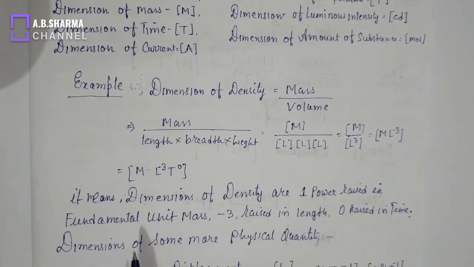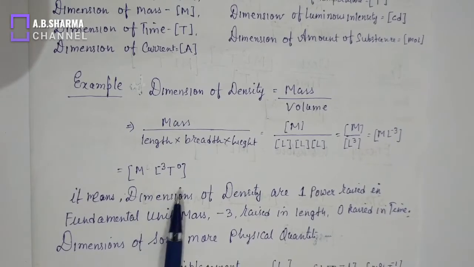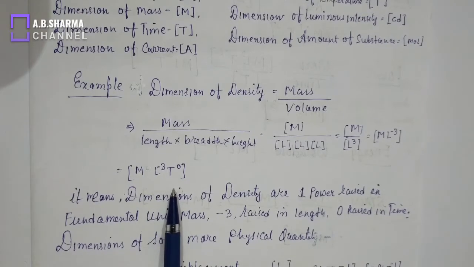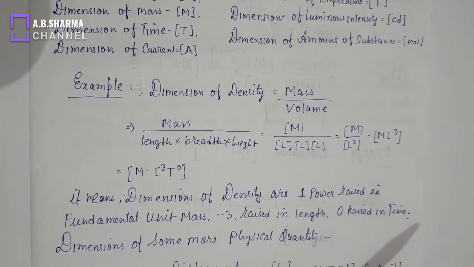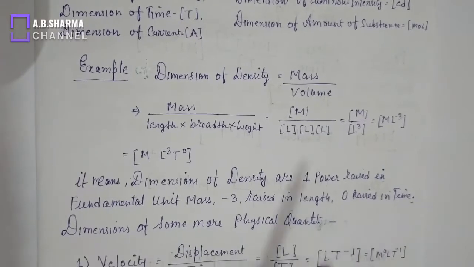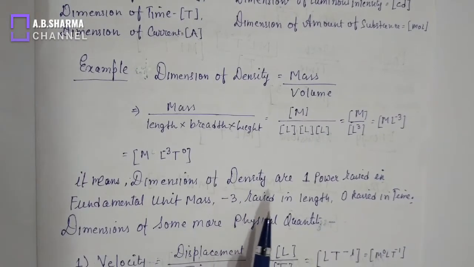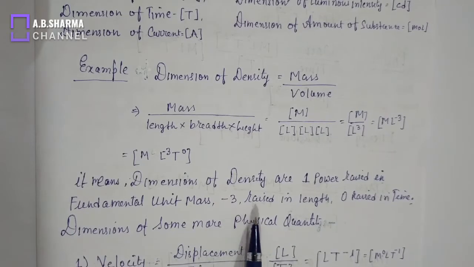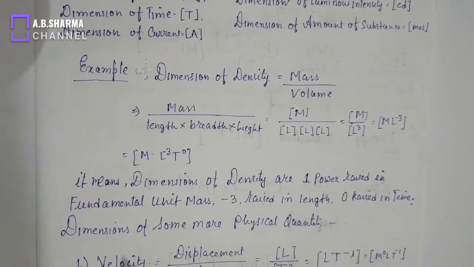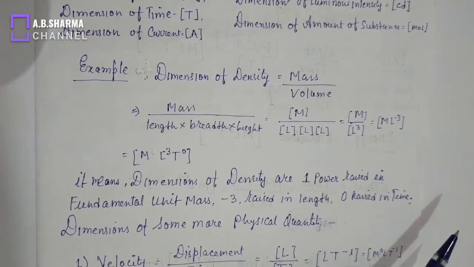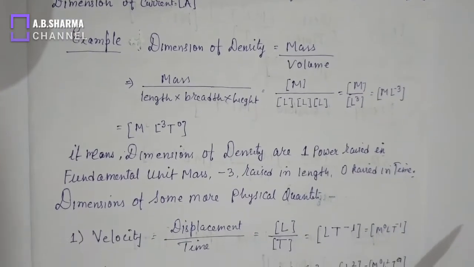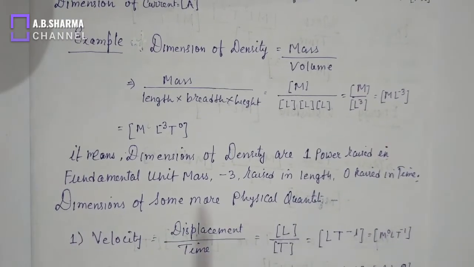So we will ultimately write M L T, that is power to the M is 1, power to L is minus 3, power to T is 0. This is the dimension. So it means that the dimension of density are 1 power raised in fundamental unit mass, minus 3 power raised in fundamental unit length, and 0 power raised in time. So this is the power, or the power raised in the fundamental quantity to represent that quantity. This is called dimension.